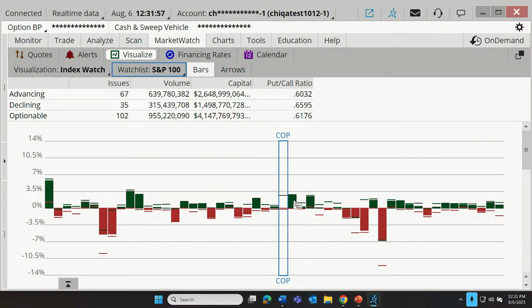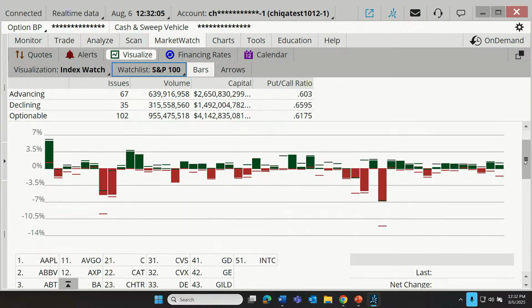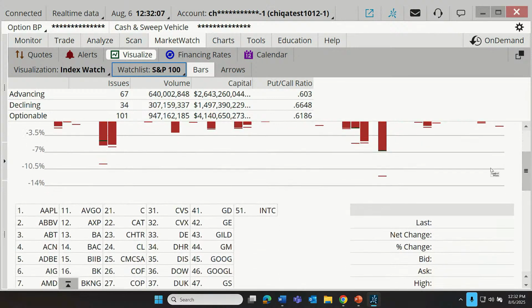For the green, the size of the histogram bar represents where we are right now. The line represents the best or the highest move for the day. And as I move down a little bit further, I can hover over these and it'll give me more details about the company. So as I hover over Emerson Electric, I can see more details about that right there.